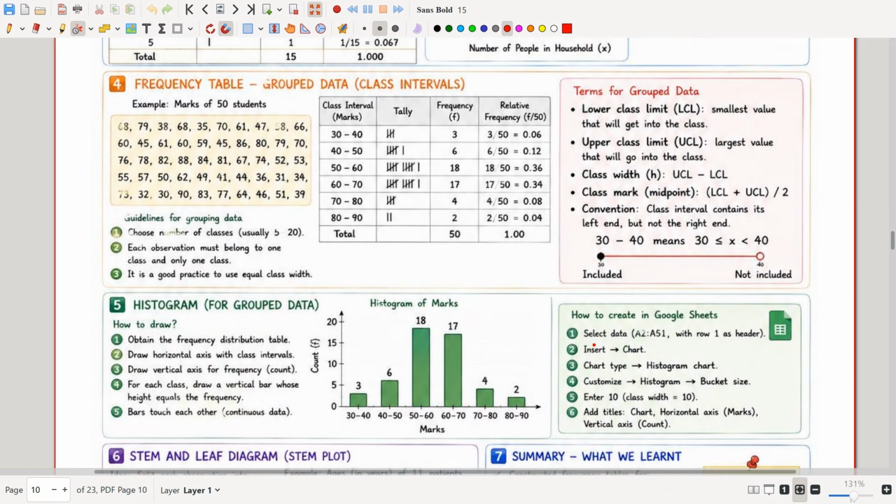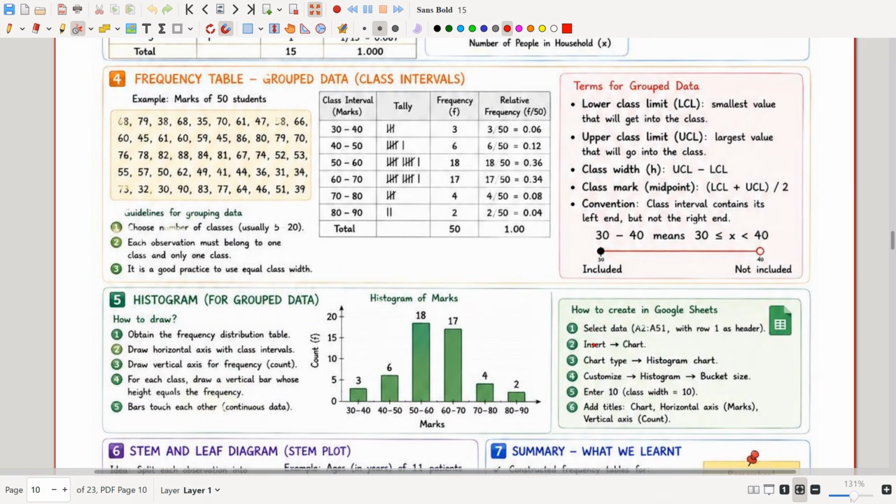Okay. Now let us see the frequency table for the grouped data. See, here we are having 50 students and we cannot write the distinct value of each student like this, right? See, 30, 31, 32, 33, up to 50, up to 100, I cannot write like this, right? So what will we be using? We will be using some class intervals, okay?